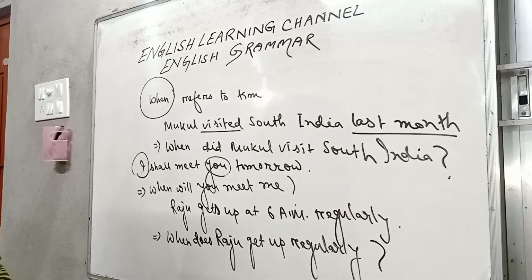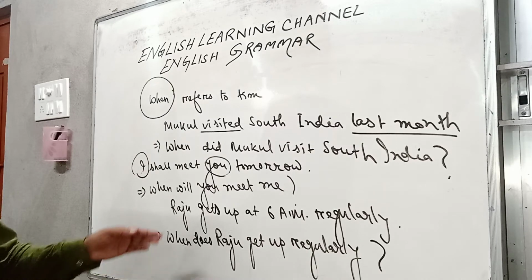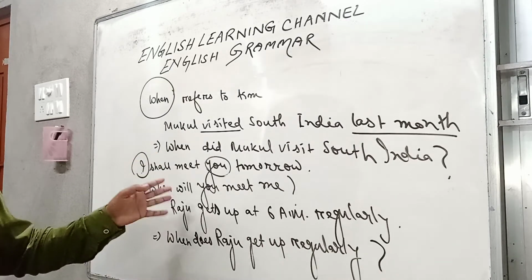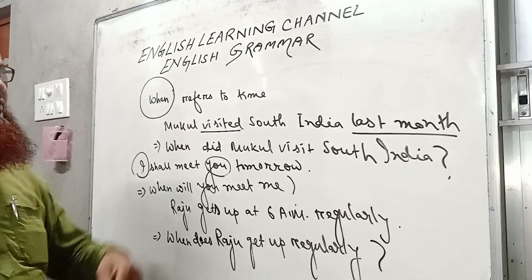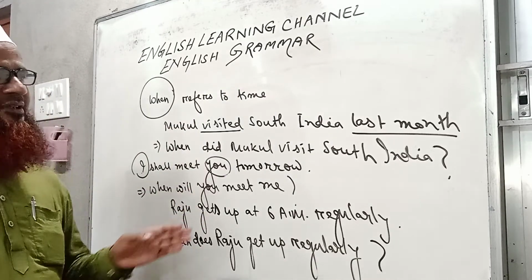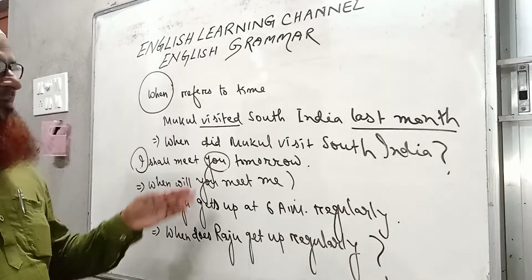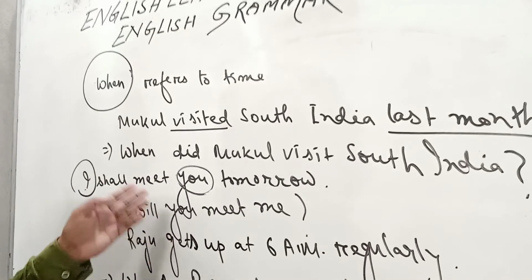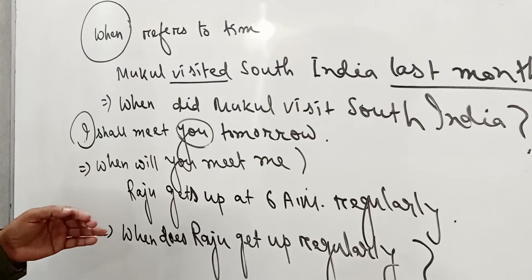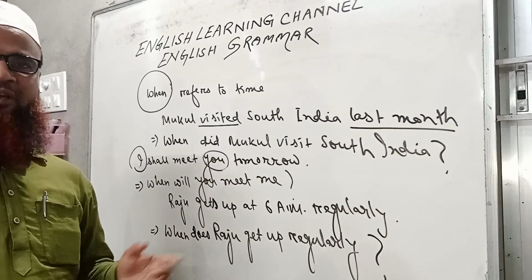Okay. So I hope the idea is very clear, and no need to give more examples, because the topic is also very simple, and it has become simpler because we have already learned about so many questions. That means the rules of question and interrogatives remain the same for making question.